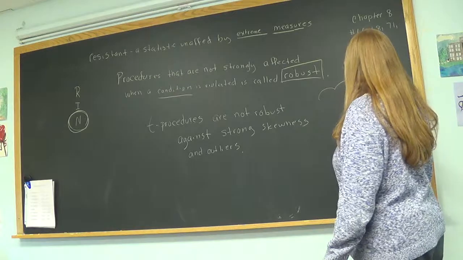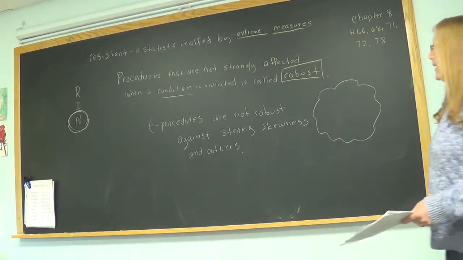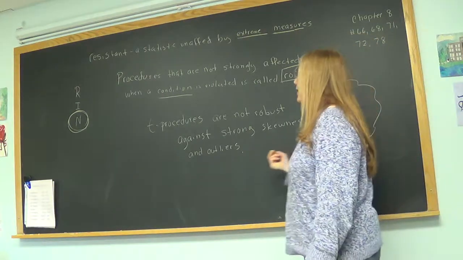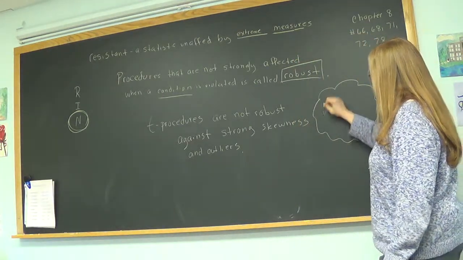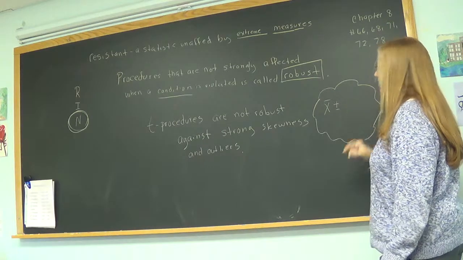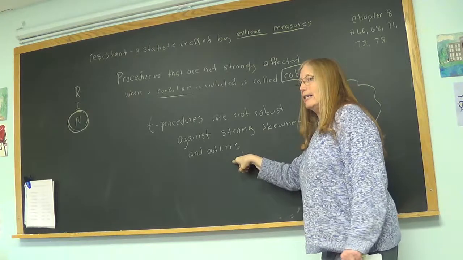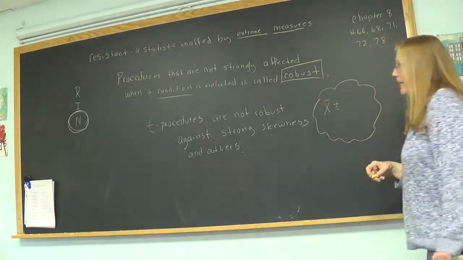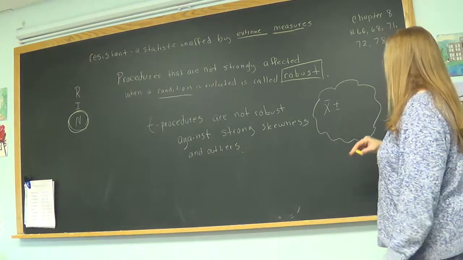So this is what's going on in your thought cloud. T procedures are not robust because here's how you get a T value. Wait, they're never robust? Oh, they're not robust when you have this and this. So they are robust? They are robust if there is not this and this. Okay. So we'll write that out a little clearer in a minute.